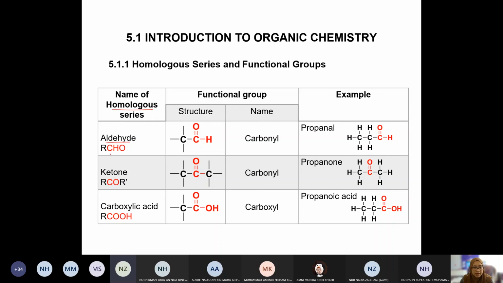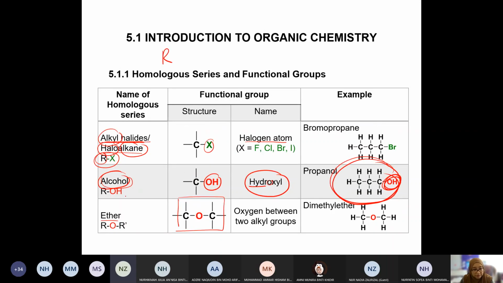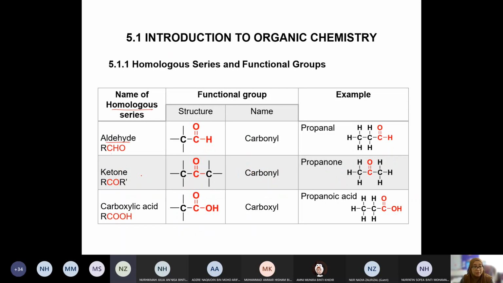This is known as aldehyde, CHO. This is different from this one. For alcohol it is OH, so we put R, ROH, H is at the end. But for aldehyde, H is in the middle.